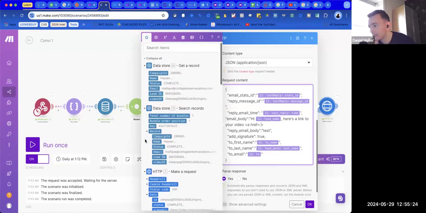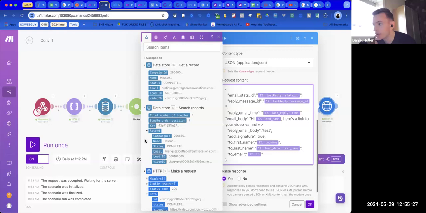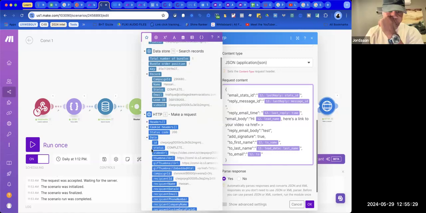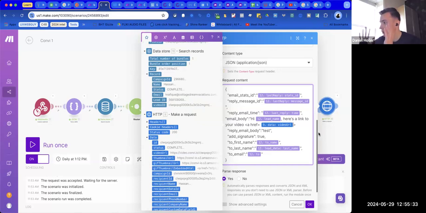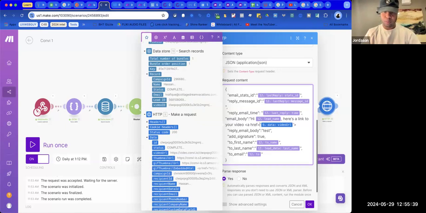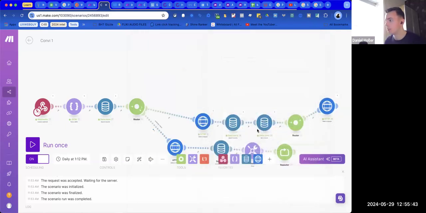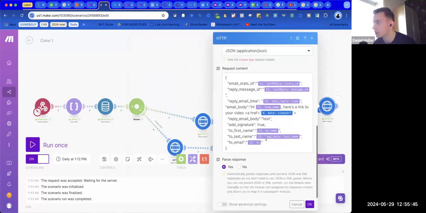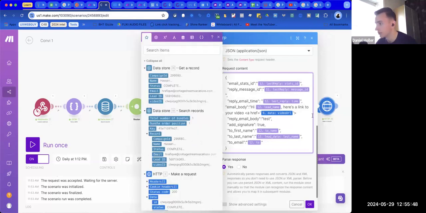Yeah, nice. Where's my video? HTTP make request. Oh, here it goes. Cool. And then that'll need to be in single quotation marks around that. Okay. No space. No space, yeah. Oh, and then we need to also put in some text here between the tag, and then you need to close the A tag as well.